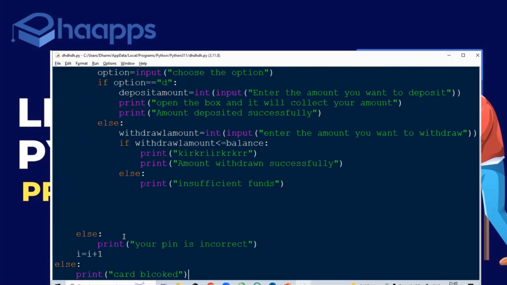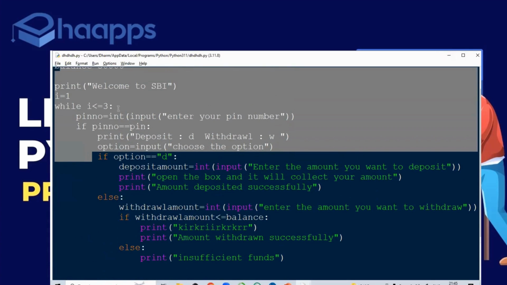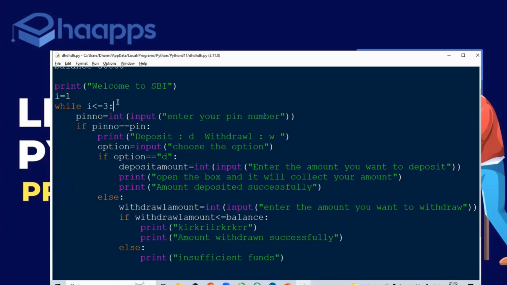You're writing the condition, I is equal to I plus 1. Why? Because I wrote the condition. This condition has to be satisfied and it has to execute only 3 times. So if I don't give this I less than or equal to 3, I will get an infinite loop.